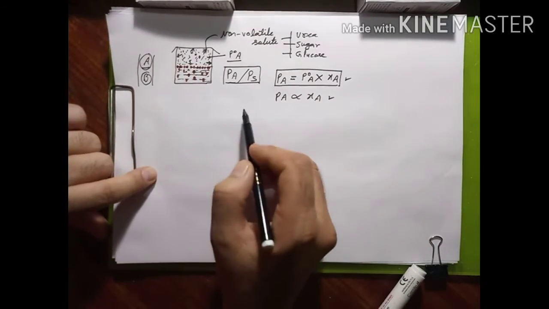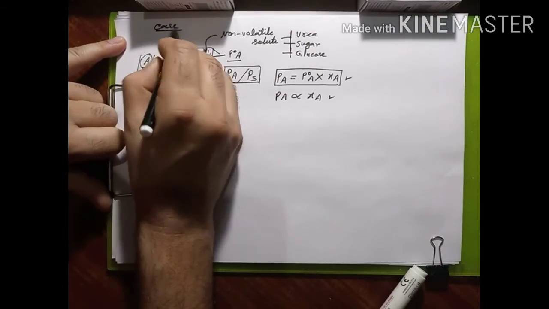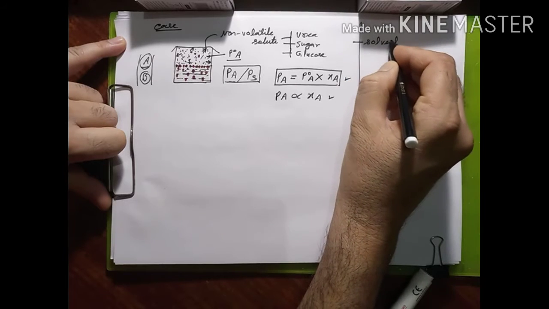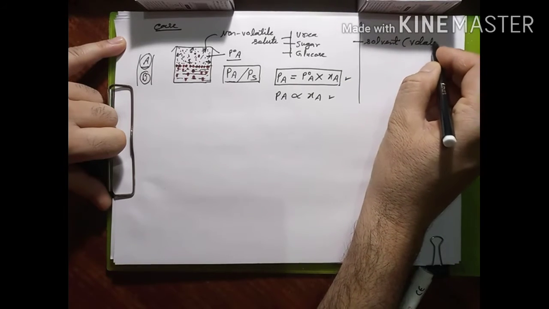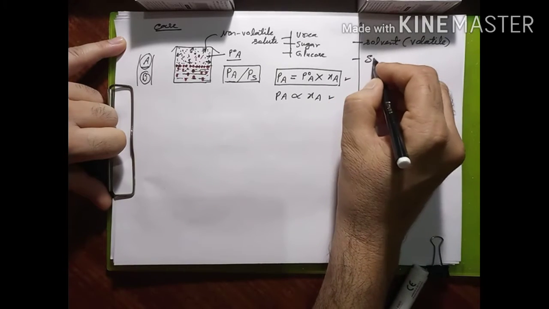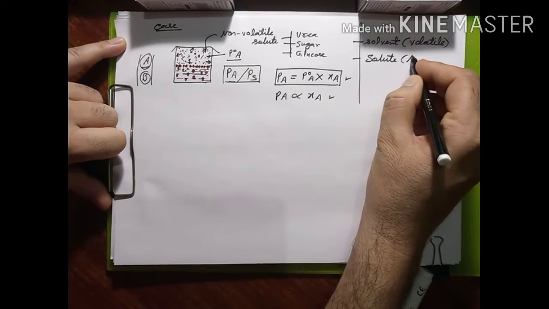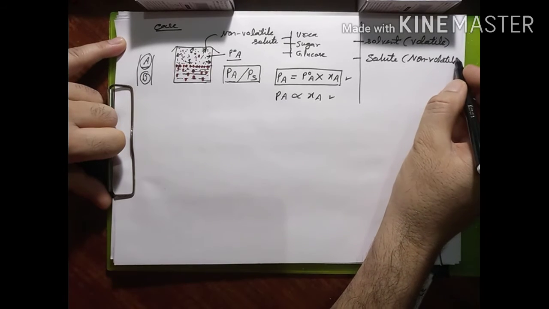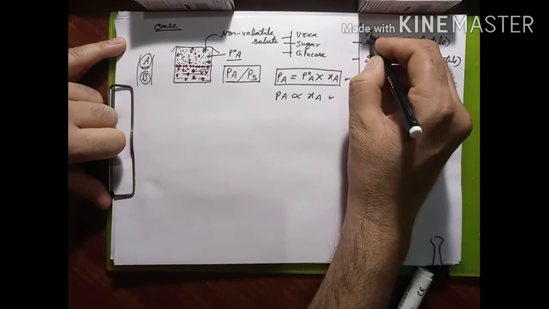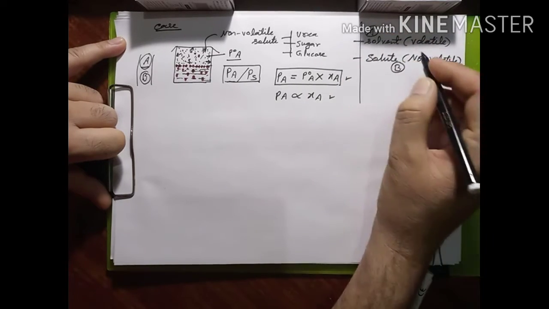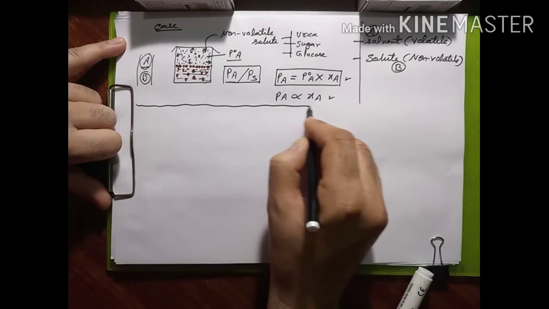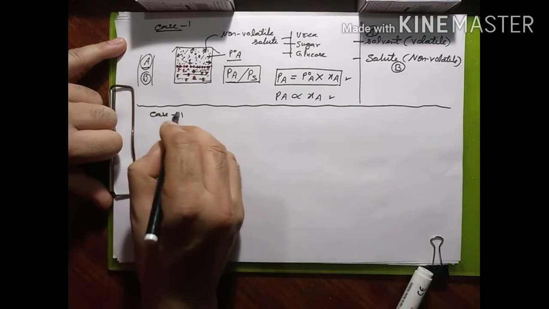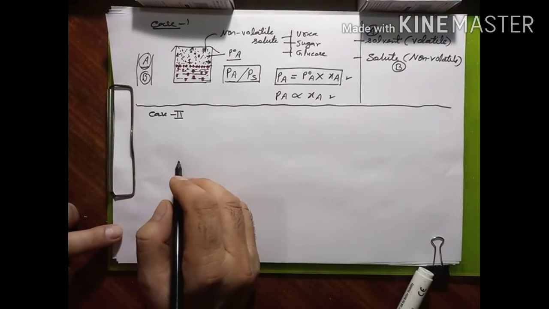This case which we have studied, we say it is case 1, and in this case 1, the solvent which we have taken is volatile and the solute which we have taken is non-volatile. Solvent we took as A and the solute we took as B. Now we will study the second case. This is case 1 and now we study case 2. Now what happens in case 2?